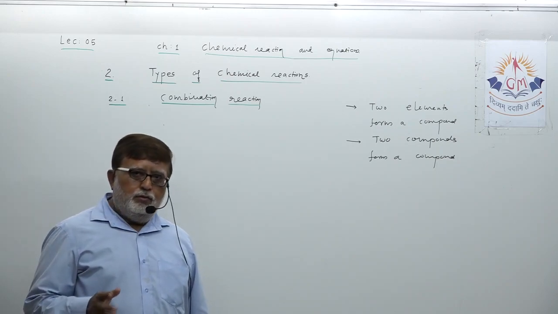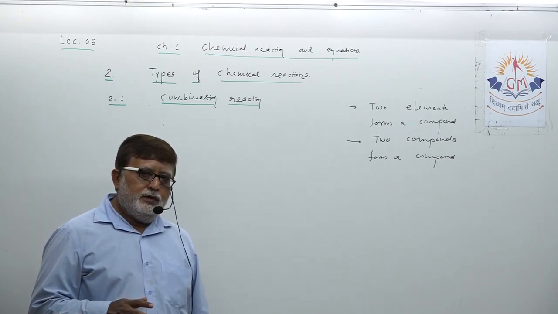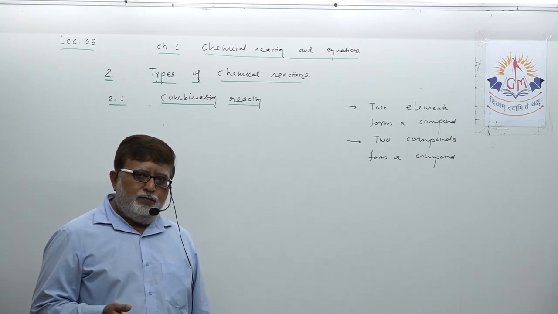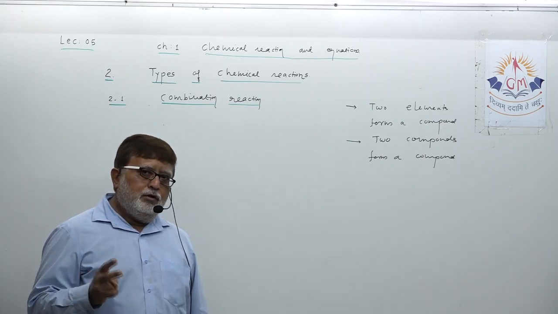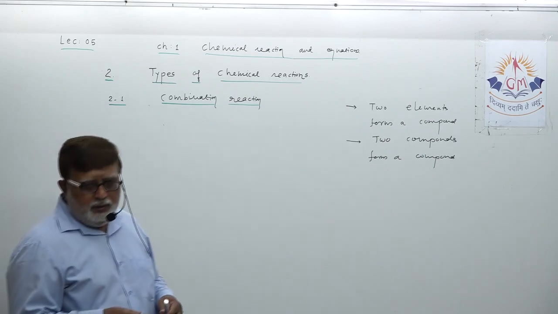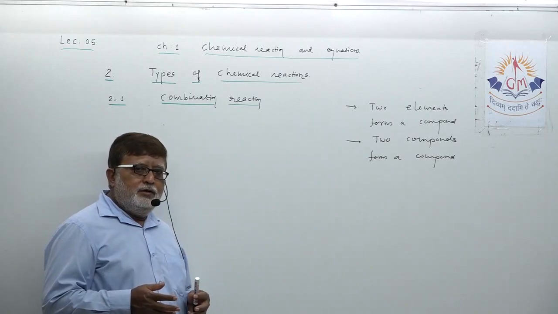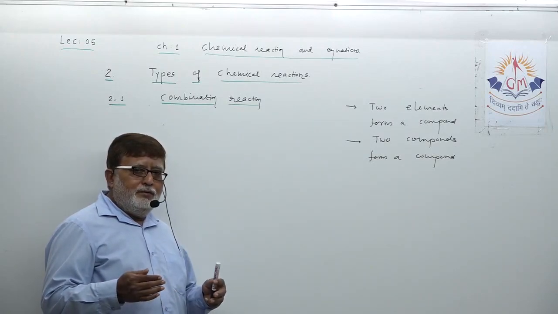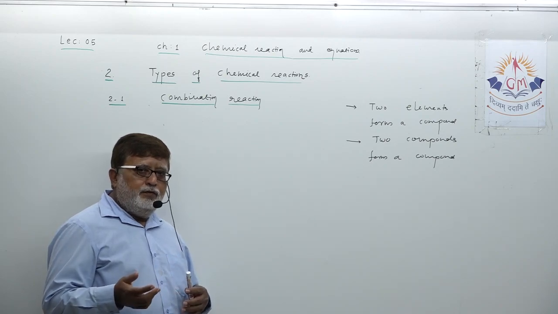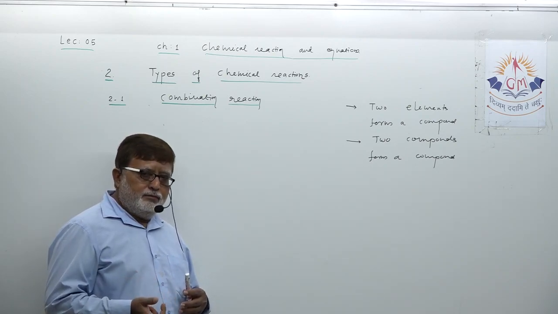When two or more substances, means, dear student, elements or compounds, combine, not physically, they combine by chemical reaction, it forms a new product.